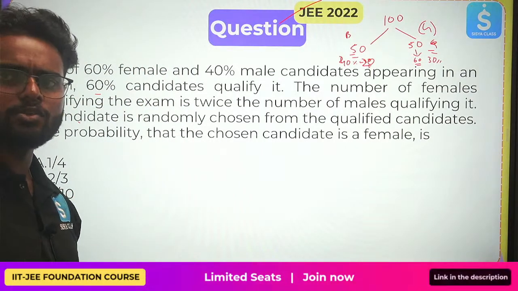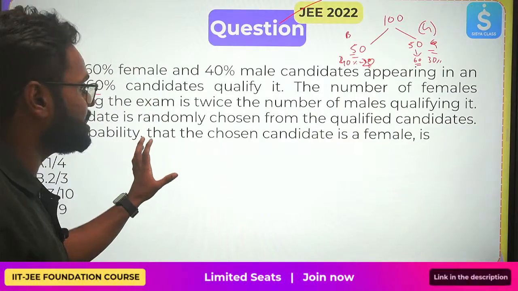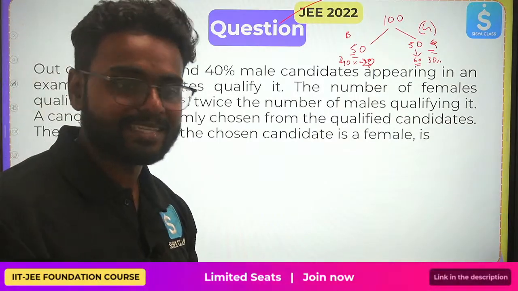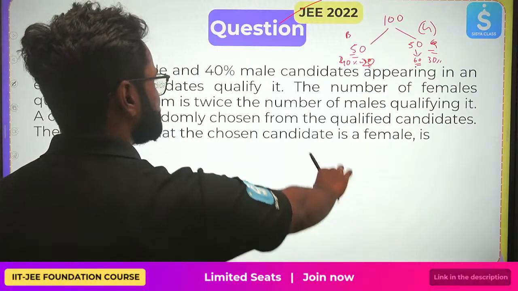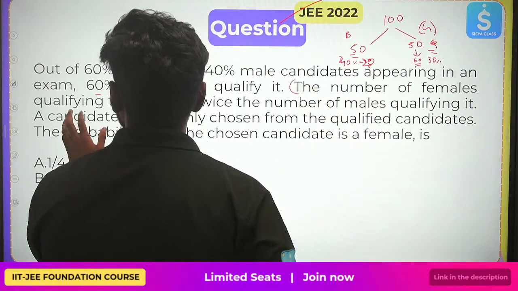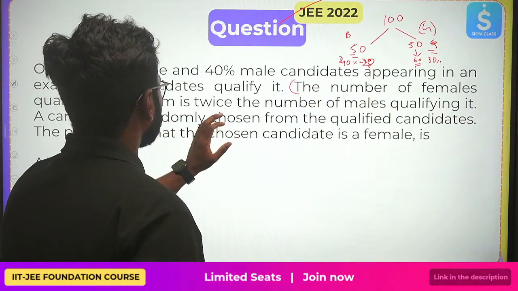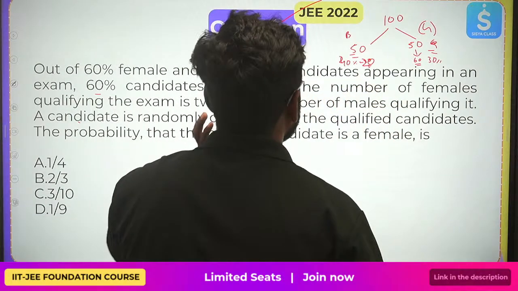Let us not solve this using probability. Let us solve this directly with the things that we have learned in the previous classes. In percentages also we have talked about sums like this. So the important condition that I will be considering here is the number of females qualifying the exam is twice the number of males qualifying it.